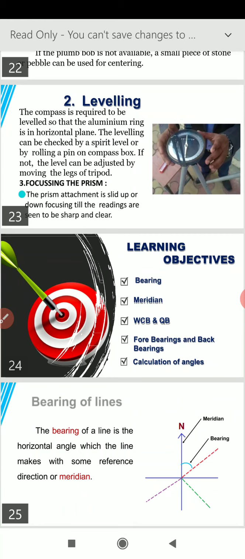Then come fore bearing and back bearing, and the last point will be calculation of angles from the various lines. We will also be doing some numerical practice in the last 2 or 3 points, starting from whole circle bearing and converting them to the reduced bearing.